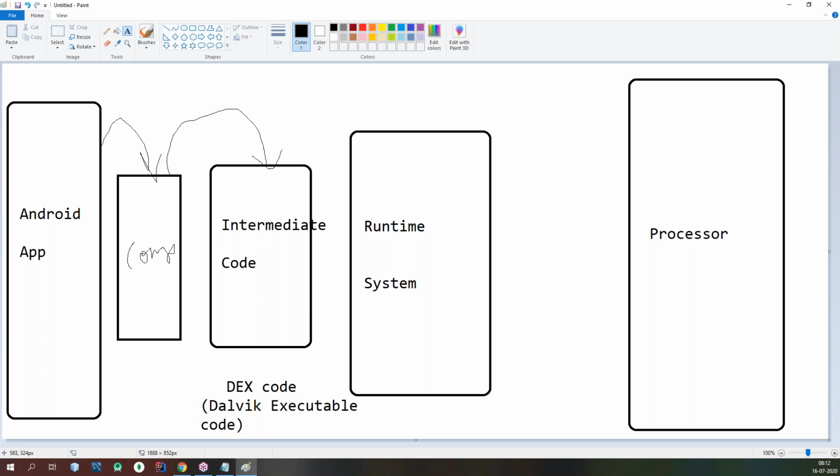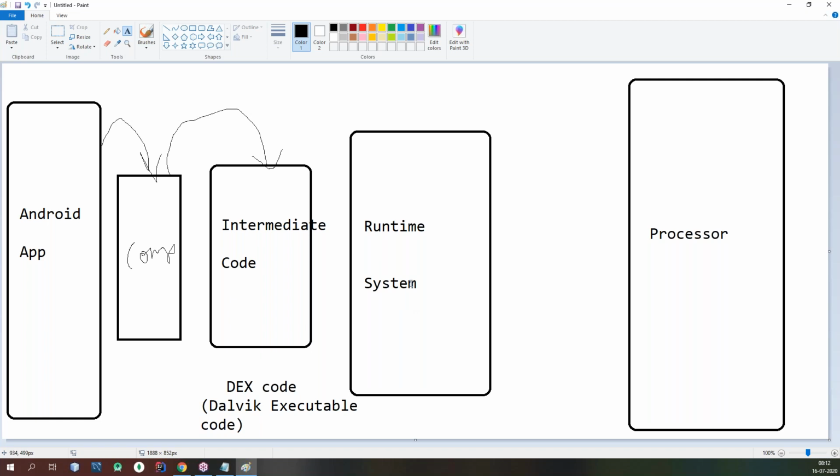Okay, guys, so what will the runtime system take care of? The runtime system comes with our software only. In Java, the runtime system is the JVM, Java Virtual Machine.